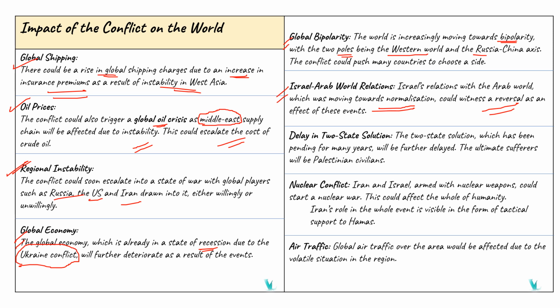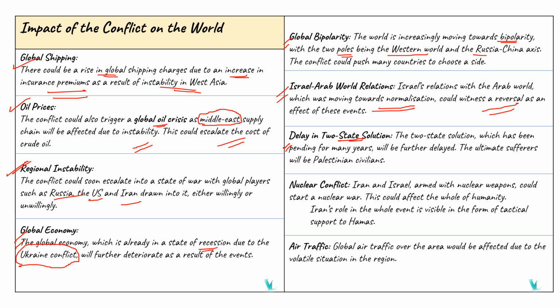So the next one is about the delay in the two-state solution. The two-state solution has been pending for many years. So what will happen if the conflict continues? It will lead to a further delay in the solution, and it will affect the livelihoods of Palestinian civilians.